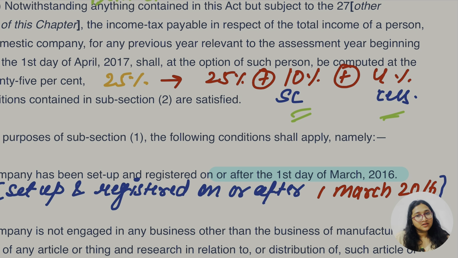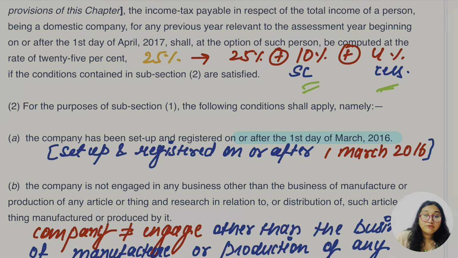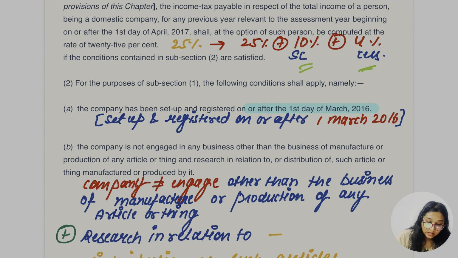And HEC, which applies everywhere, in every case it's going to be applied. That is going to be 4% cess, okay? But this applies if the company is set up and registered on or after 1st March 2016.